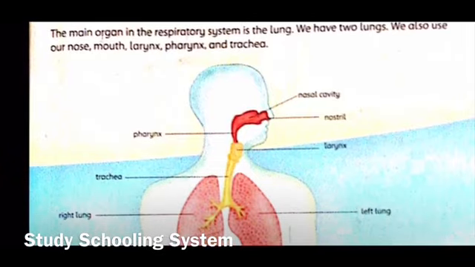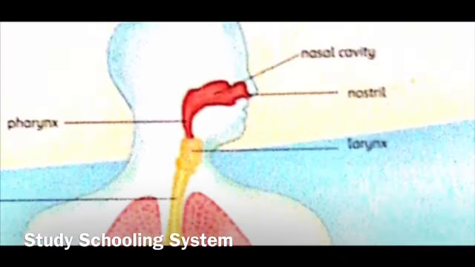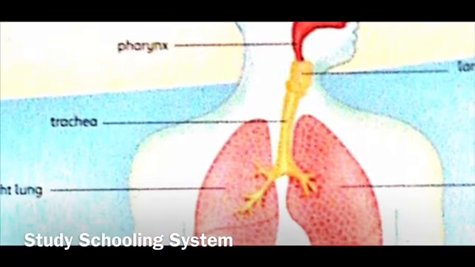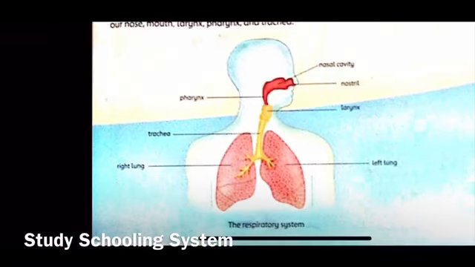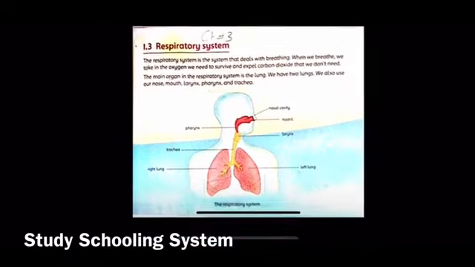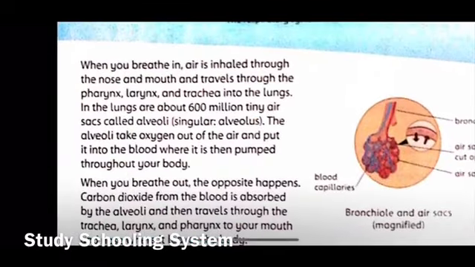And then they're saying the larynx and the trachea. So larynx is over here, it's around your throat, and trachea is the one that connects your throat to your lungs, right? As we will read. It says over here, when you breathe in, air is inhaled through the nose and mouth and travels through the pharynx, larynx, and trachea into the lungs. So you should know that from your nose, it passes the pharynx, goes to the larynx, and into the trachea. And when you inhale through your mouth, it also passes through the pharynx, larynx, and the trachea, and then it goes into the lungs, right?